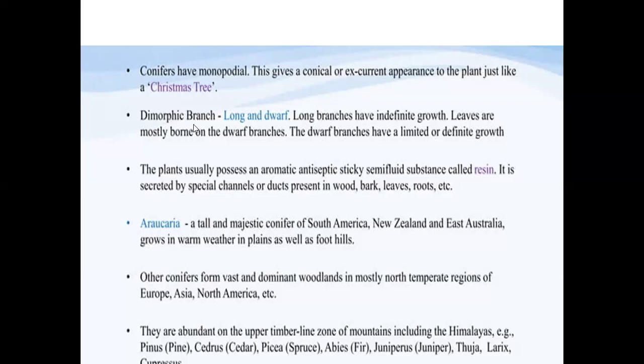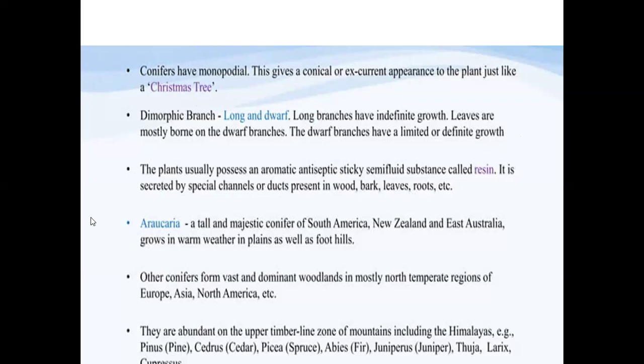And dimorphic branches. In some examples, we can see the presence of two different types of branches. One is called long branches with indefinite growth, on which the leaves are mostly borne on the dwarf branches, and the dwarf branches are of limited or definite growth. And these plants possess an aromatic, antiseptic, sticky fluid substance, which we call resin, secreted by special ducts called resin ducts, observed in wood, bark, leaves, as well as the roots.